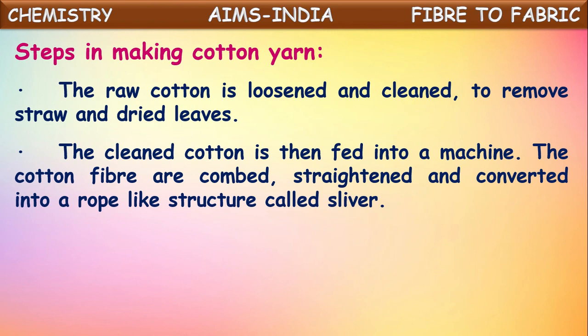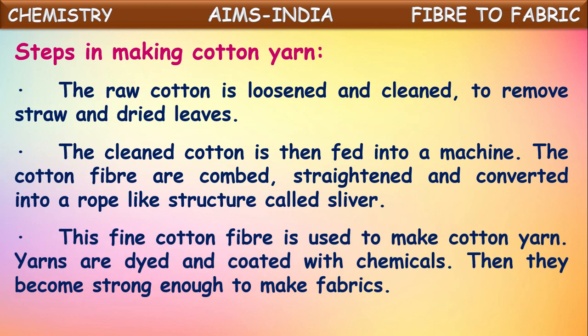The clean cotton then is fed into a machine. The cotton fiber is combed, straightened, and converted into a rope-like structure called sliver. So after the removal of the straw and dried leaves from the cotton, after cleaning, this cotton is sent into a machine. There in the machine, cotton fiber is combed, straightened, and converted into a rope-like structure which is called sliver. This fine cotton fiber is used to make cotton yarn.